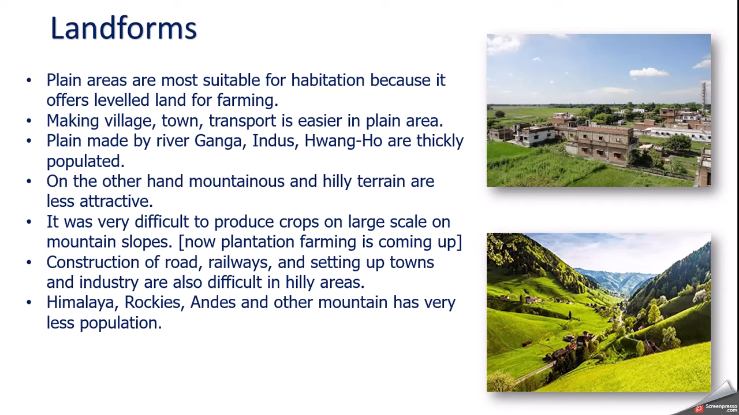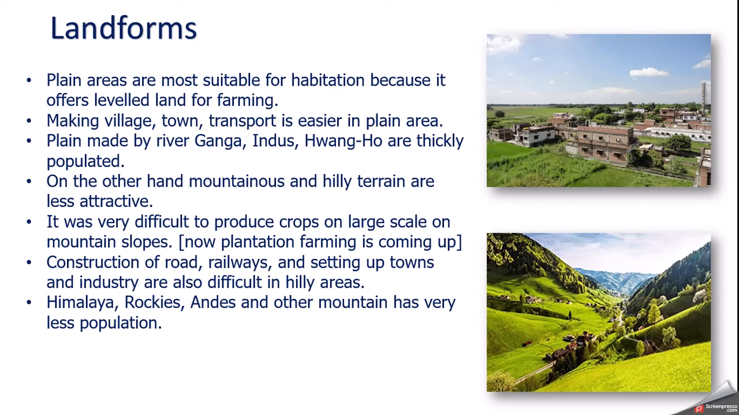It's very difficult to produce crops on a large scale on a mountain slope. Of course, nowadays plantation farming is coming up, but still, if you compare the crop production in the plain area and in the mountainous area, it's a very large difference. In the plain area, cultivation of crops is quite easy; making fields, irrigation and doing other kinds of agricultural work is quite possible. Whereas the same work on the mountain is very difficult. Construction of roads and railways, setting up towns, villages, industry is also difficult on the hilly areas.